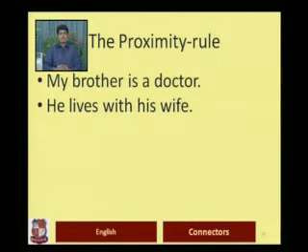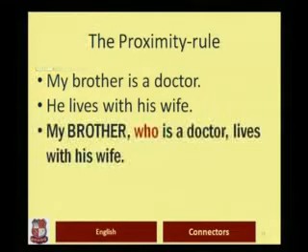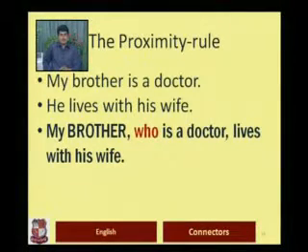For example, if we say, my brother is a doctor, he lives with his wife, and when we connect it, it would be something like this. My brother, who is a doctor, lives with his wife.